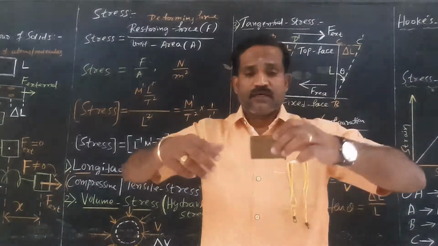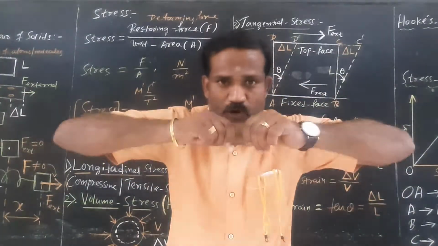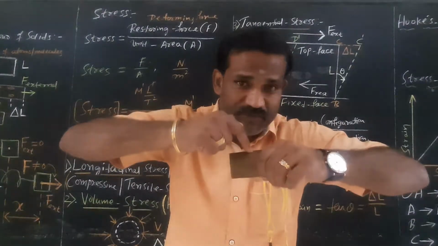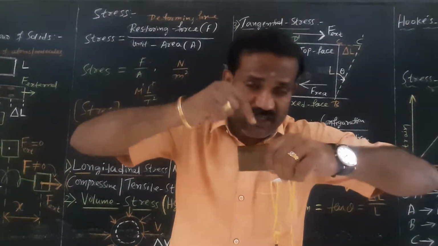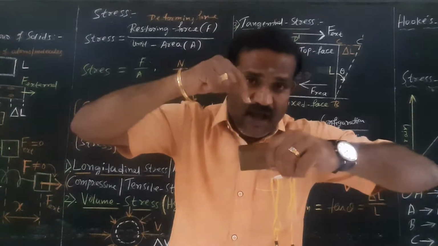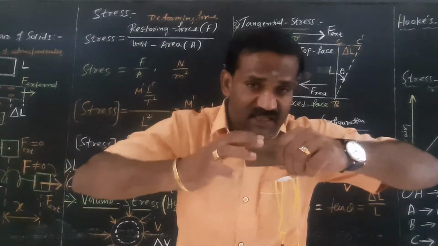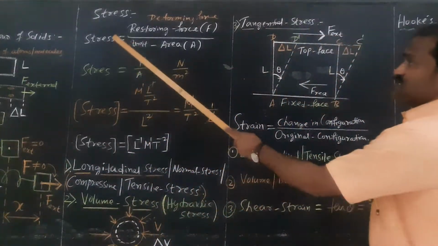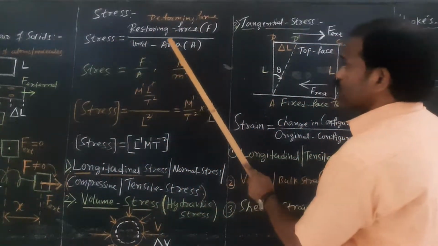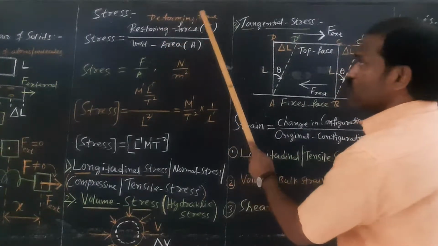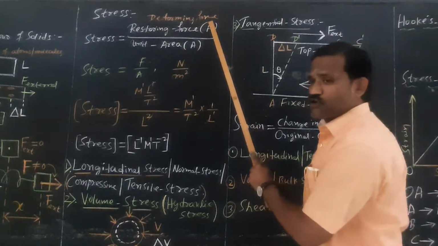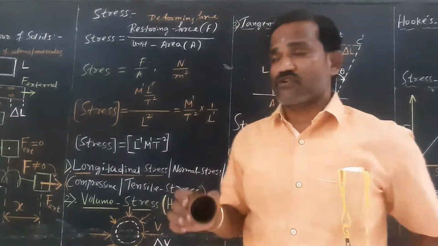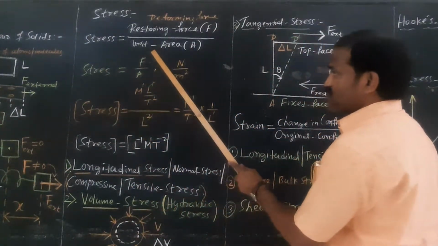Look carefully. Now I am applying an external force on this body. Intramolecular forces are set up. Restoring forces are set up inside the body. How much restoring force is set up inside the body per unit area? That is what is called stress. Restoring force per unit area. But restoring force is equal to what? Deforming force. Absolutely. The magnitude of deforming force is equal to the magnitude of restoring force. Therefore, stress is equal to F by A.